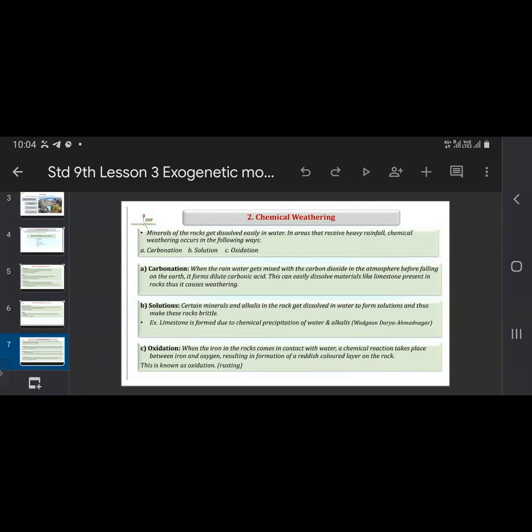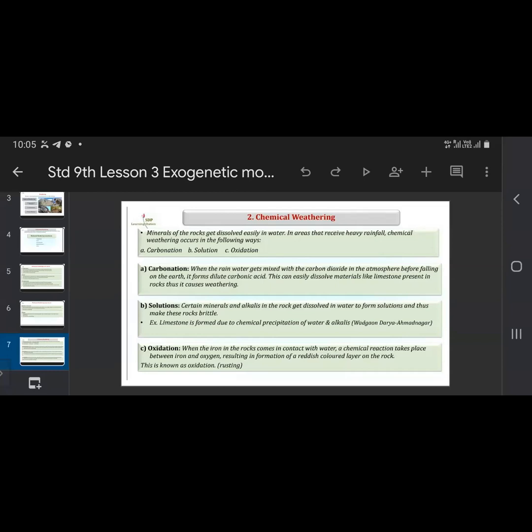So what is carbonation? When the rainwater gets mixed with the carbon dioxide in the atmosphere before falling on the earth, it forms a dilute carbonic acid. This can easily dissolve materials like limestone present in the rocks. Thus, it causes weathering.